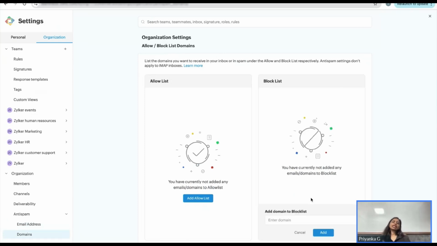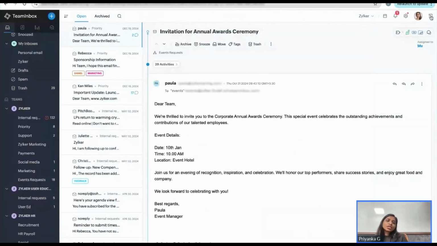Okay, so when you're going to add email addresses and domains under this field, then what did I say? It will move to your spam folders and not hinder your inbox anymore. Okay, so we are done with this as well. So for you to understand how you can mark a message as duplicate, let's say this message is a duplicate. Okay, you just have to choose the 3 dots icon and you can say mark as duplicate. So when you do that, this particular thread will be marked as duplicate and nobody will be handling this separately, where a duplication of work would be done.